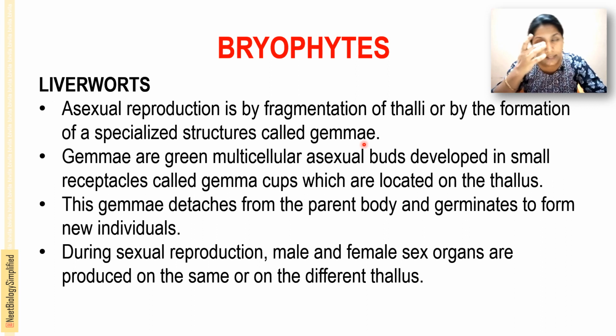That is, asexual reproduction is mainly by the fragmentation of the thallus or by the formation of a specialized structure called a gemma, and these gemmae are usually green-colored multicellular asexual buds that develop in small receptacles called gemma cups, located on the thallus. There is a thallus, and there is a cup-like structure that is called a gemma cup.